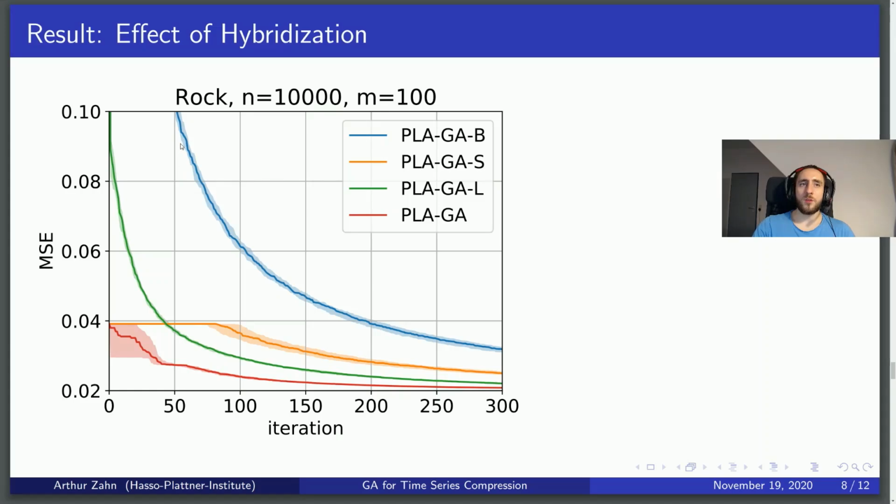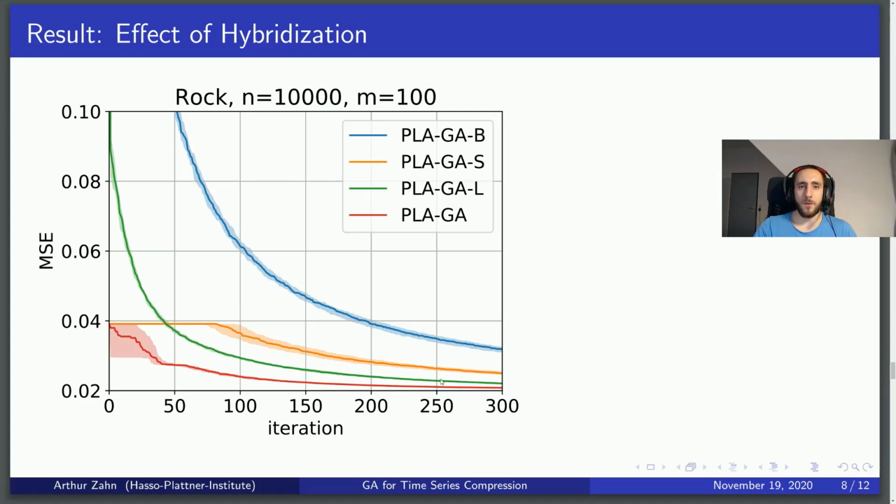The blue line represents the bare bones genetic algorithm, without seeding and without the local search. As you can see, it clearly performs worst out of the 4 approaches. The yellow line represents the algorithm using seeding, but not the local search. Since it's using seeding, it's starting with a relatively good quality, then takes some time to find a better solution, and then improves slowly. The green line, on the other hand, does not use seeding, which is why it starts at such a high point, but uses the local search, which allows it to improve rapidly, quickly overtaking the yellow line.